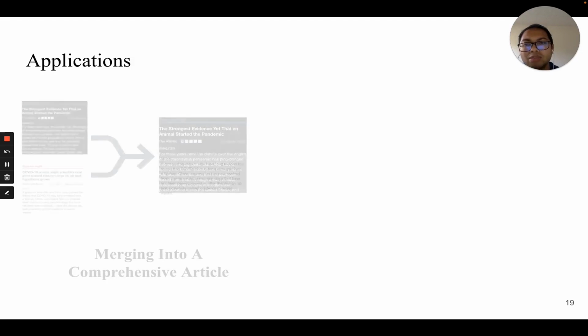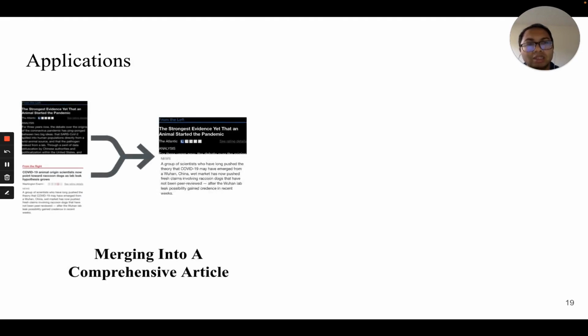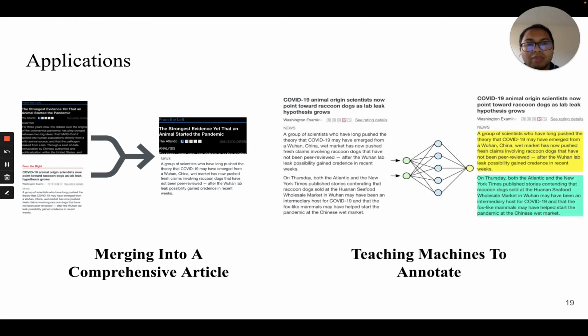This study has several implications. Users who are interested in getting more involved during news reading, such as annotators on Twitter's Birdwatch program, might be interested in using this kind of tools. Besides, there are 2 prominent cases for how the annotation could be useful. First, we can merge articles into comprehensive ones, detailing everyday events into a single news article efficiently consumable for others. Second, we can also use the annotation to train machine learning models to improve their performance.